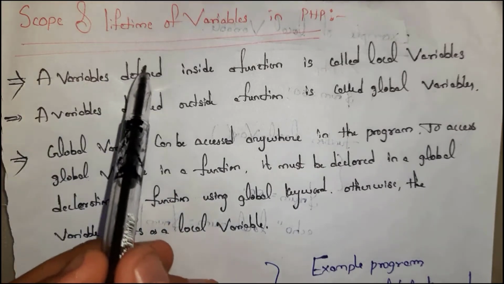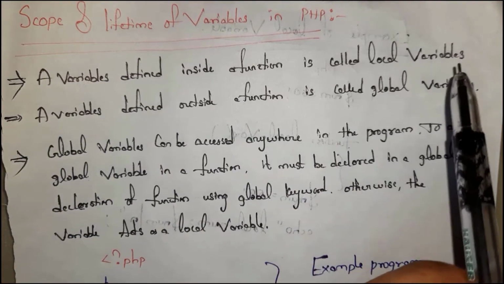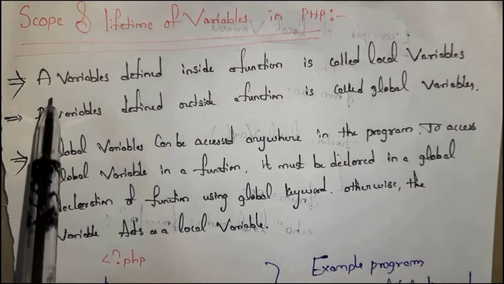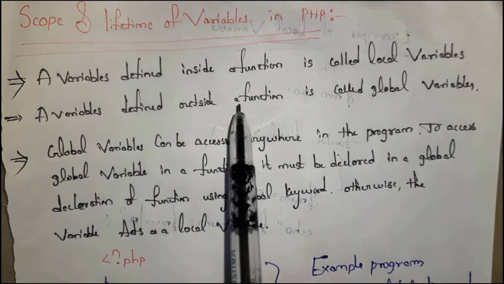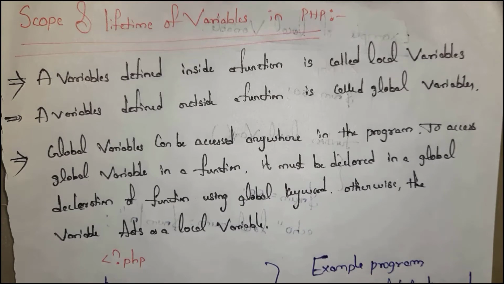A variable defined inside a function is called a local variable. A variable defined outside a function is called a global variable. See, variables are of two types. First one is local variables and another one is global variables.